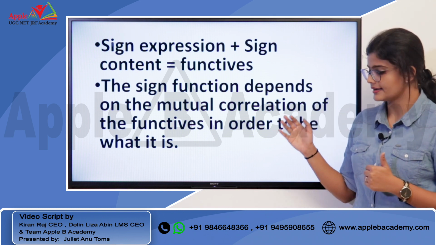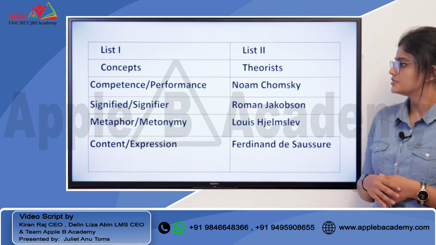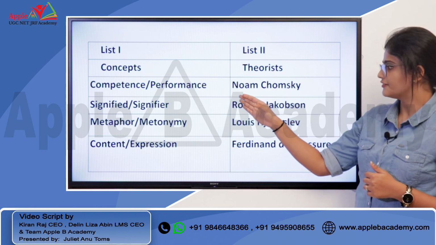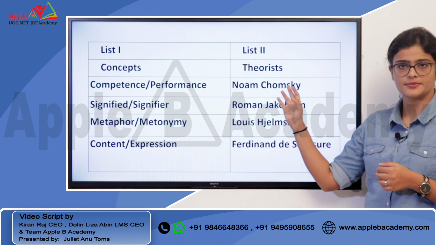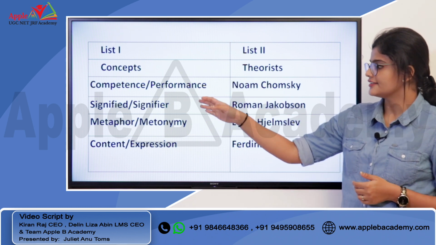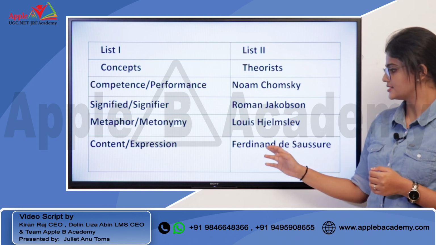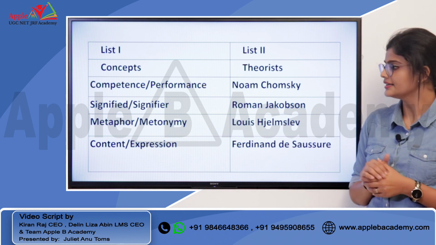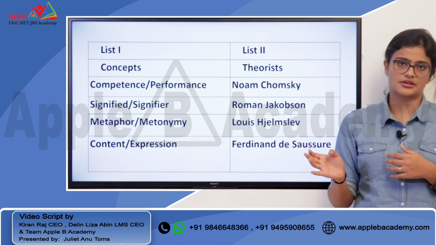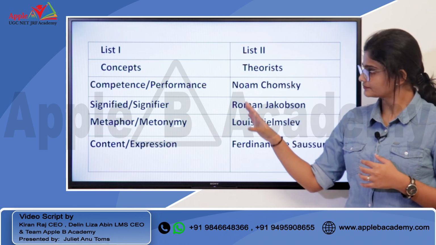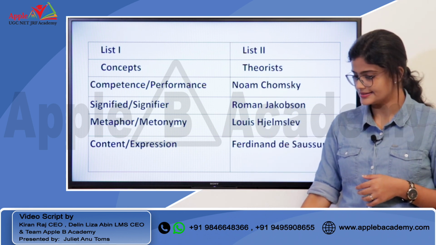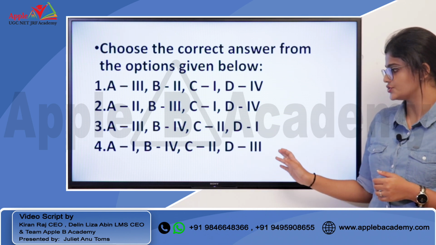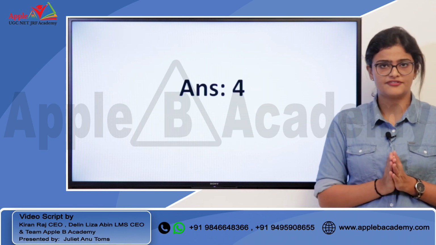Okay, now let's look back at the question. So these are the concepts, and let's match them with the theorists. Competence and performance, we know these are the concepts developed by Noam Chomsky. Then we have signified and signifier, which can be related to Ferdinand de Saussure, metaphor and metonymy to Roman Jakobson, and content and expression to Hjelmslev. Okay, so these are the 4 concepts and the 4 theorists. So let's look at the options. The answer would be option 4, A1, B4, C2 and D3. So the answer would be 4.